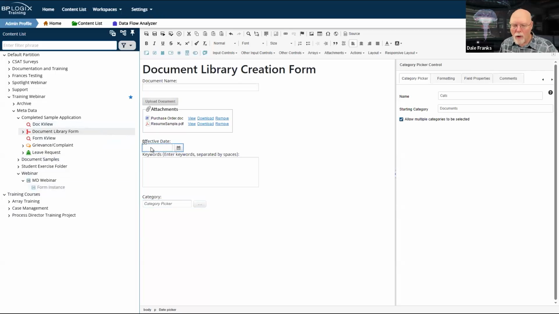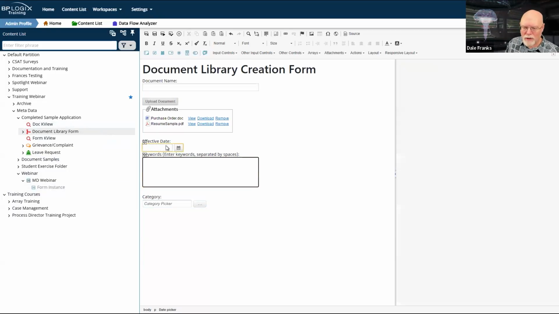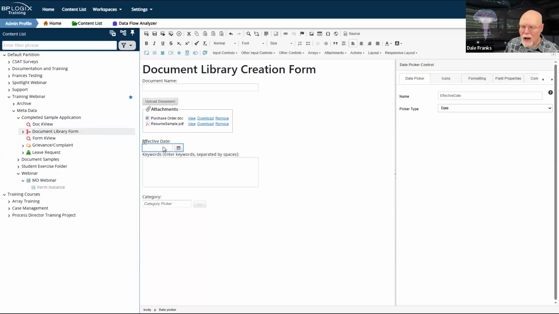So on my form, I have the effective date field and the keywords field. Now, of course, I want to apply both of these fields to the various attributes that I have created in the system for those two properties.